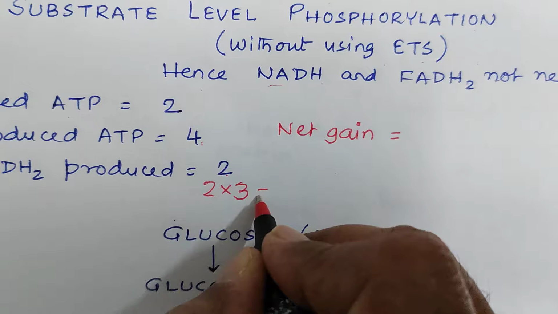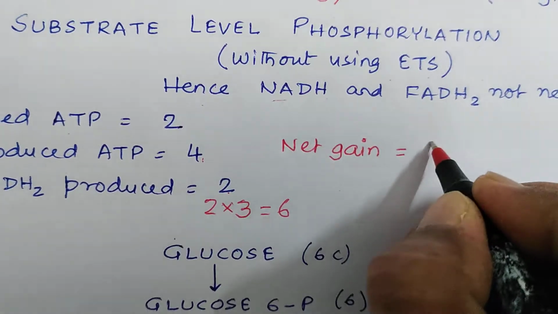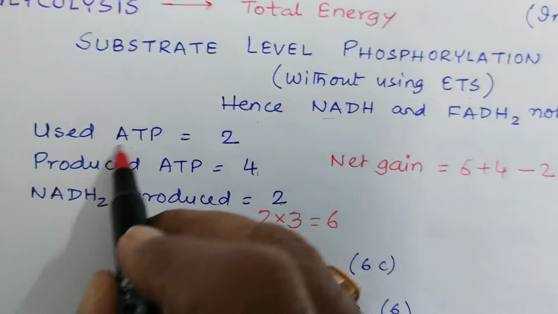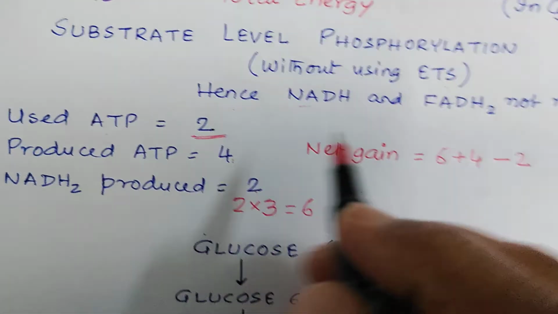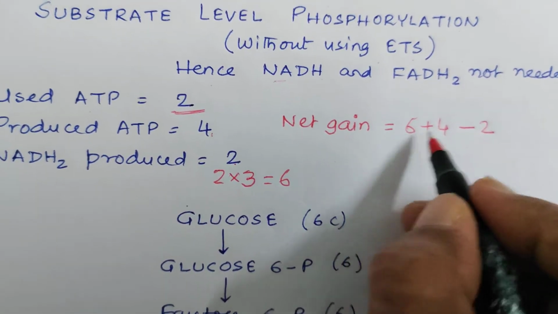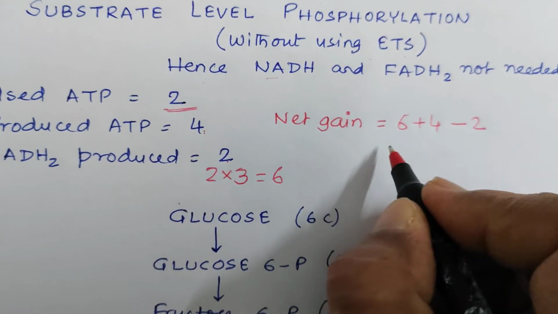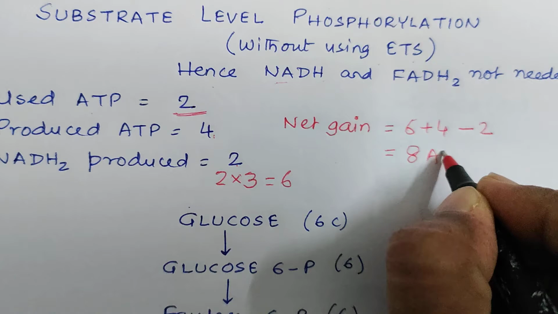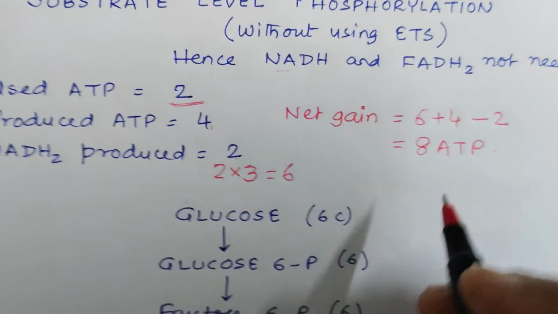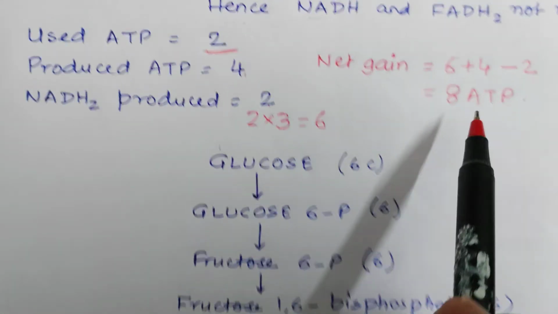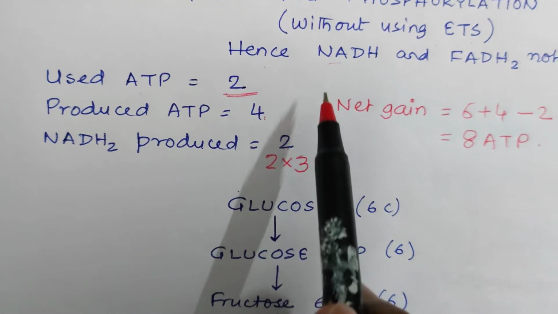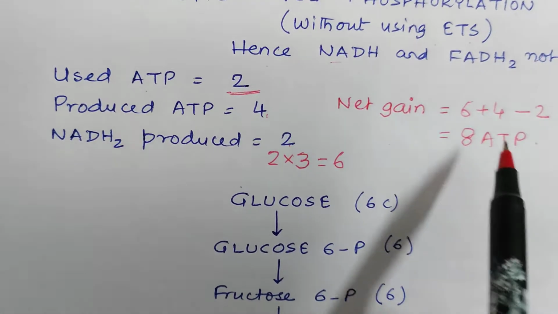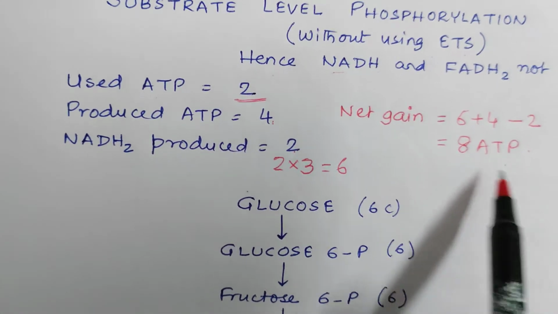Net gain of ATP is equal to 6 plus 4 minus 2, which is 8 ATP. During glycolysis, 8 ATP are produced, according to oxidative phosphorylation.